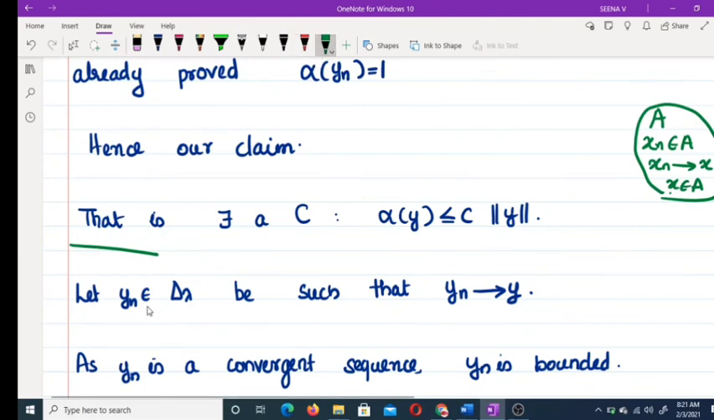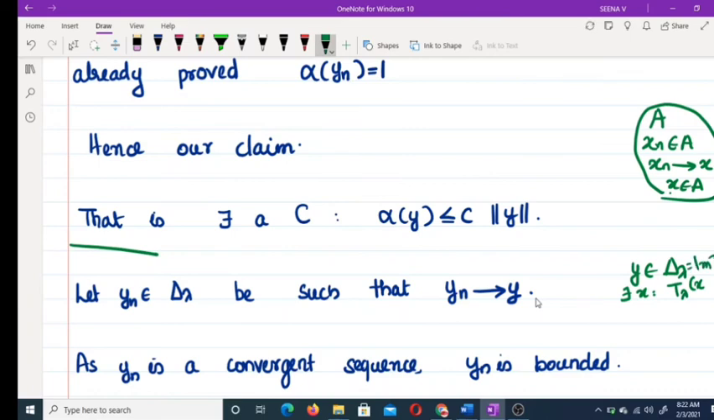So here we are choosing some y_n belonging to Δ_λ and suppose y_n converges to y. And we have to prove this y must belong to Δ_λ. For this what we have to prove? There exists some x such that T_λ of x equals y, since Δ_λ means the image of T_λ.